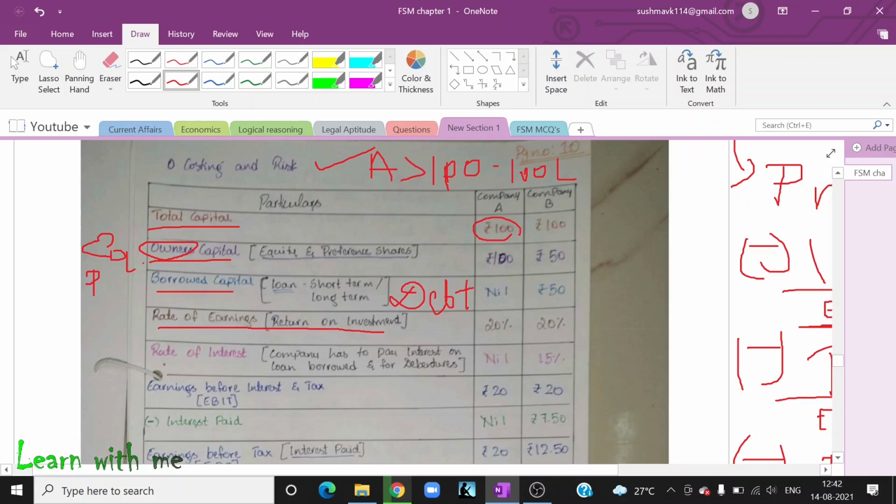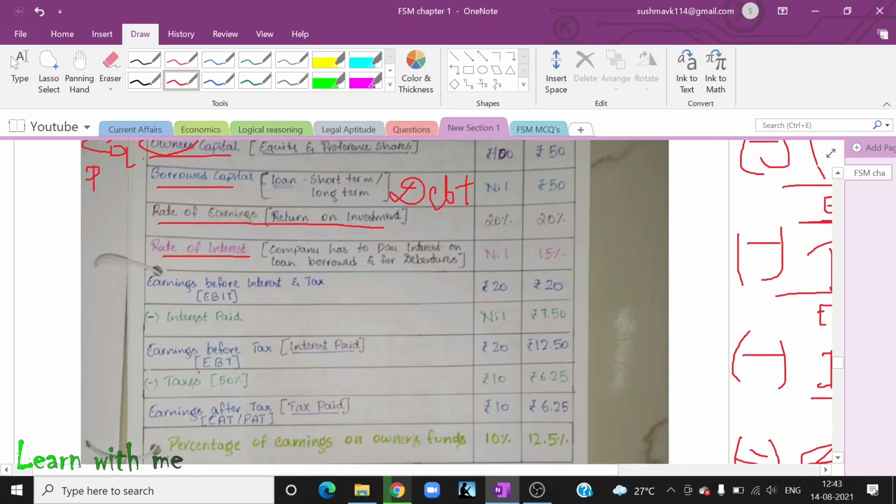Next, they have given interest, the rate of interest. Suppose I am doing a transaction in the stock market. Whenever I place an order, I have to pay interest to the broker. If you have a demat account and you are doing any transaction, then you have to pay interest. Normally, a company will pay interest on debentures.